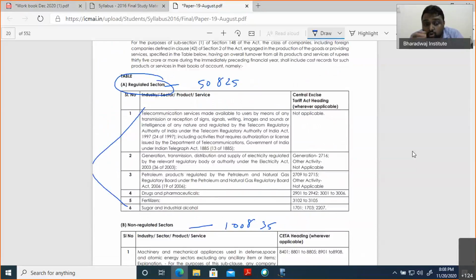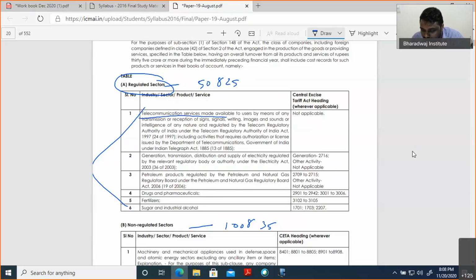See, this is regulated and non-regulated. Already I repeated this point a lot of time in the class, but I am highlighting it with your study material. So regulated, now page number 50, 50 crore and 25 crore. What will happen now? In the example, they will tell telecommunication company, electricity power generation company, or petroleum, fertilizer. So already I have told it. For your benefit, once again I am repeating.